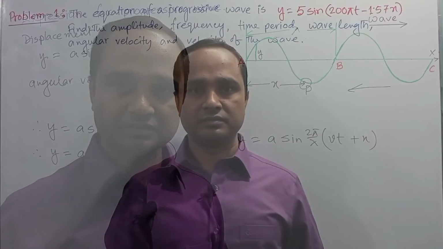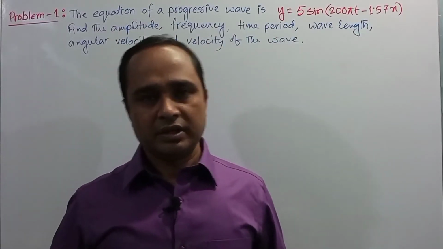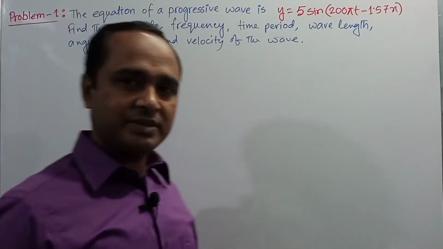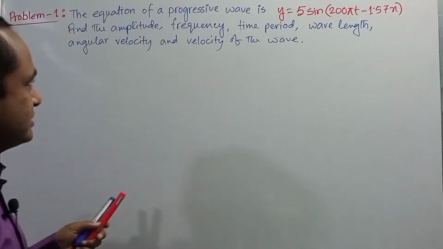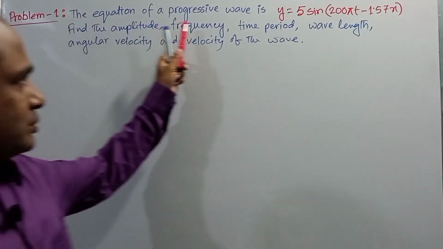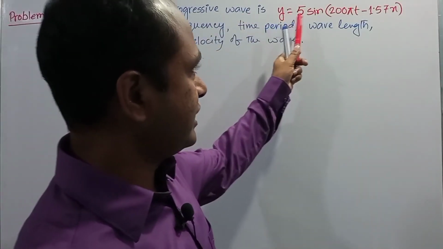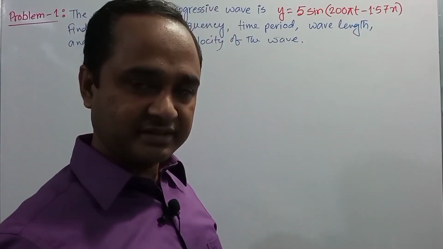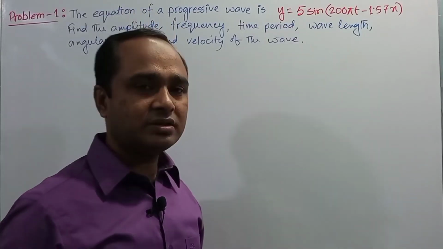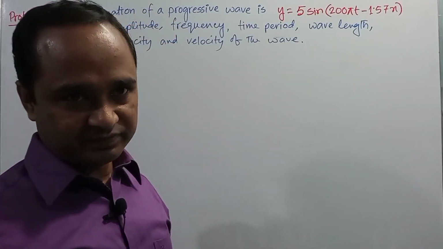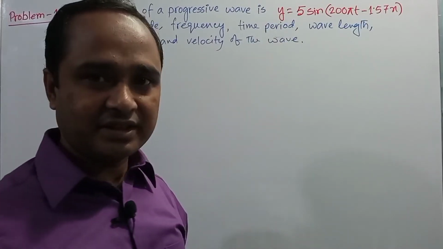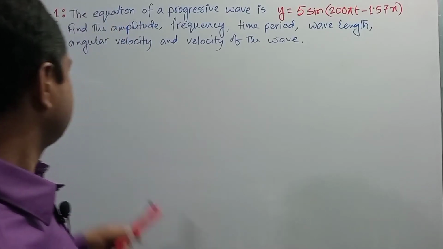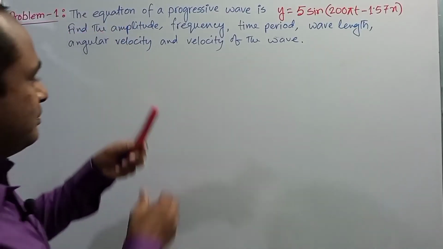Okay, dear students, here is our first mathematical problem. It's a very important and interesting math, so I hope you will enjoy it. The equation of a progressive wave is y equals 5 sin (200 pi t minus 1.57 x). This is the equation of a progressive wave, where y indicates the displacement of the particle executing simple harmonic progressive wave.